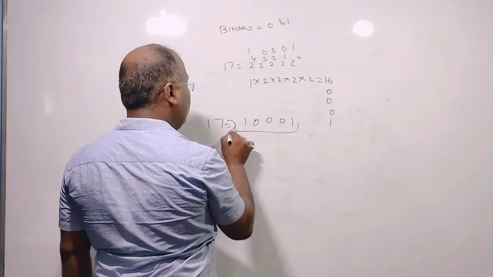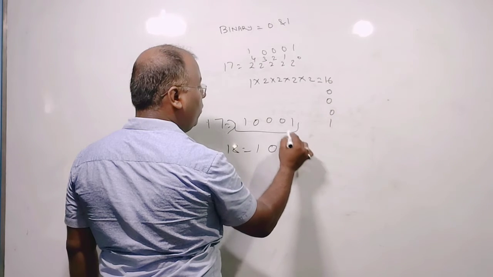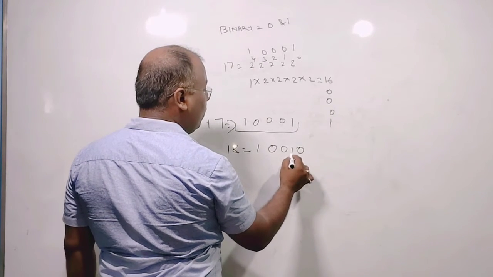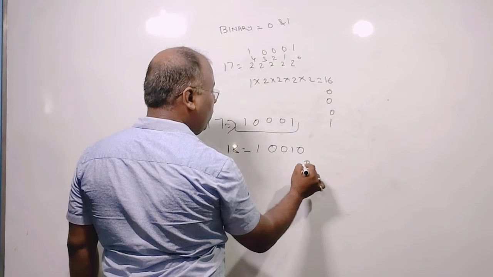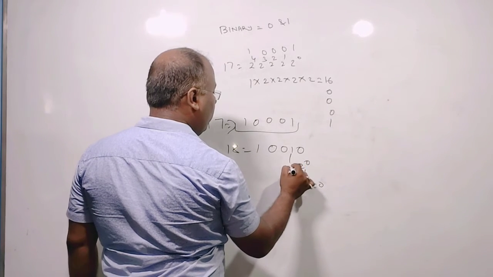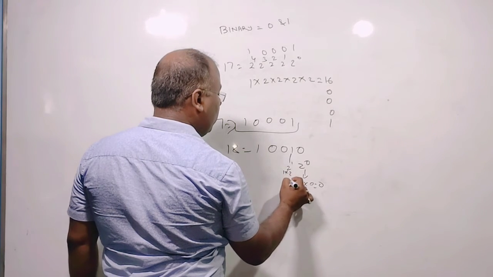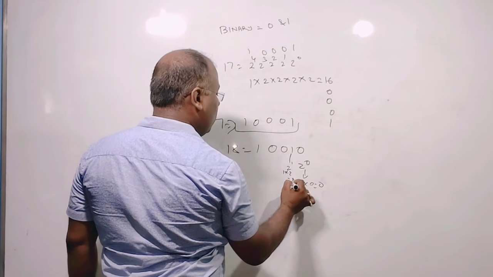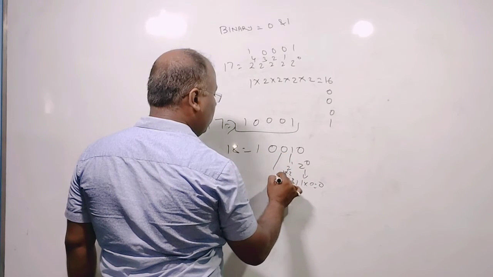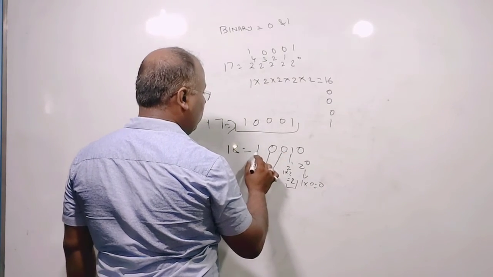If it is 18, no issue again. 1, 0, 0, 1, 0. Why here 1 instead of 0? Because 2 to the power 0, it will be 1. 1 into 0, so 0. 2 to the power 1 means 1 into 2, it will be 2. This one 0, this one 0, again 2 to the power whatever it may be, but 0, and this is 2 to the power 1.